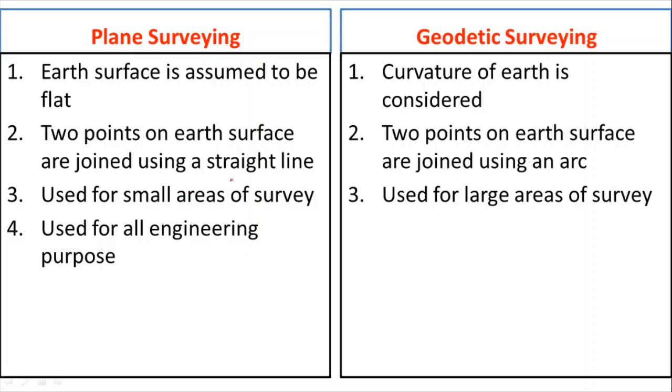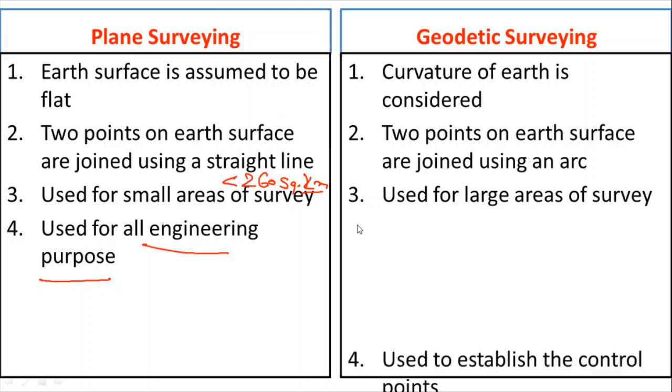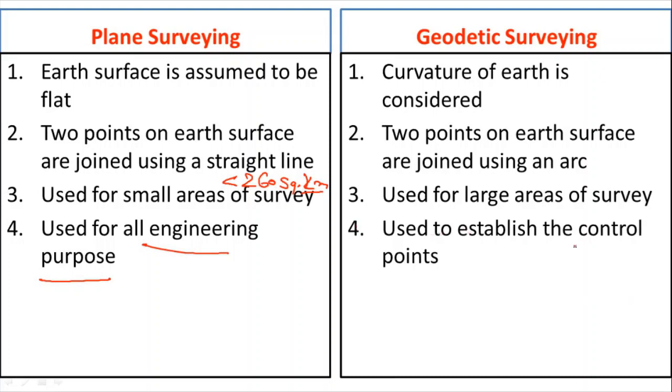I told that for the areas less than 260 square kilometer, we use the plane surveying. Now you take any engineering purpose, its area will be most of the times less than 260 square kilometer. So for all the engineering purpose like construction of buildings, construction of roads, we are going to use the plane surveying only. Then geodetic surveying is used to establish the control points.